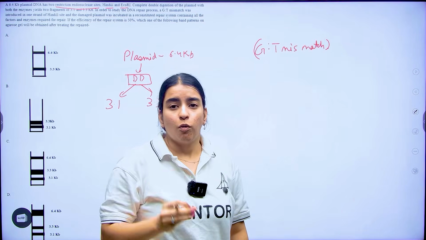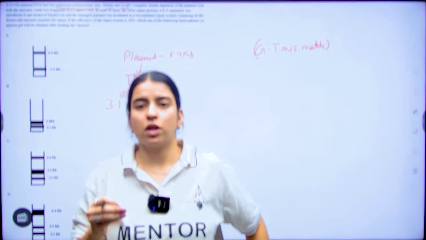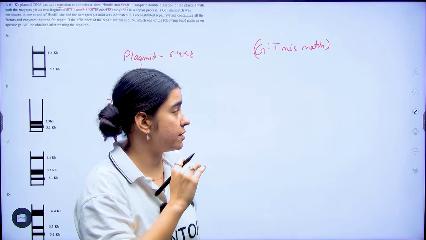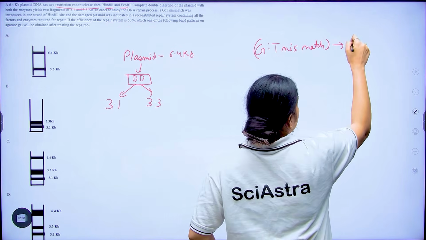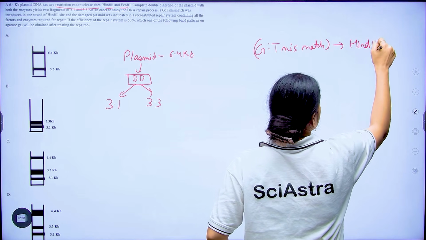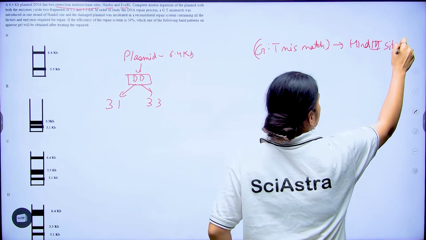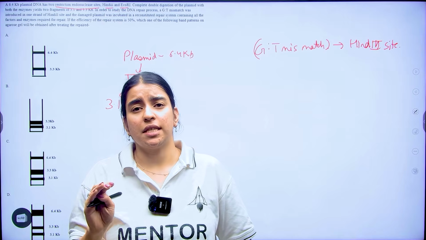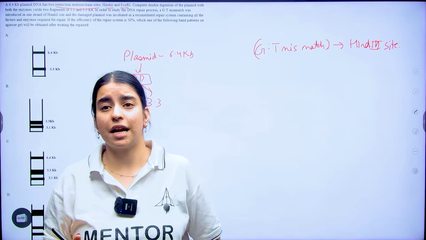Now, once you have a GT mismatch, what is going to happen? This is in your HIND3 site. What is your GT mismatch? It is in your HIND3 site. Repair efficiency is only 50%. Now, what does that mean?